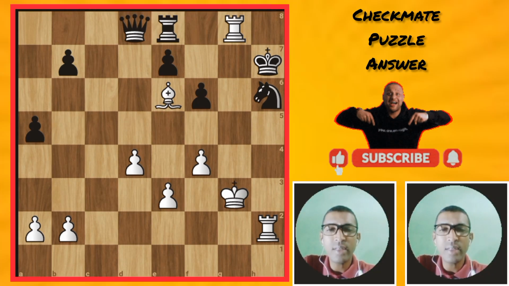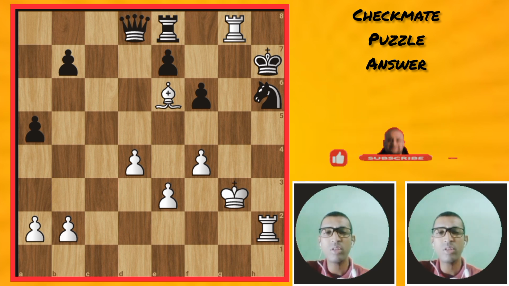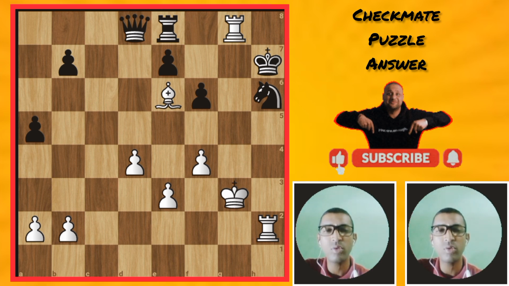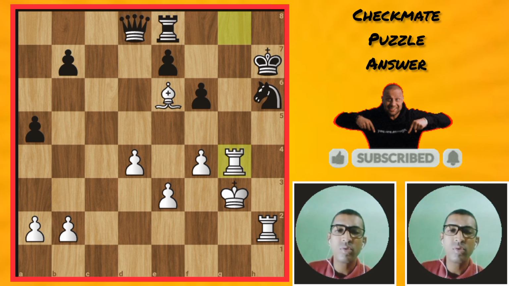Hello chess friends and chess lovers, this is the checkmate puzzle answer after the 30 seconds. Okay, let's go to the moves. First move is white's turn. White rook goes to g4. In 3 moves, white wins by checkmate.